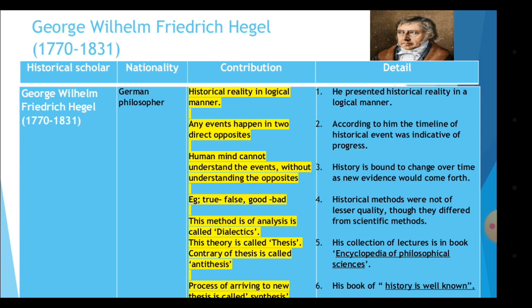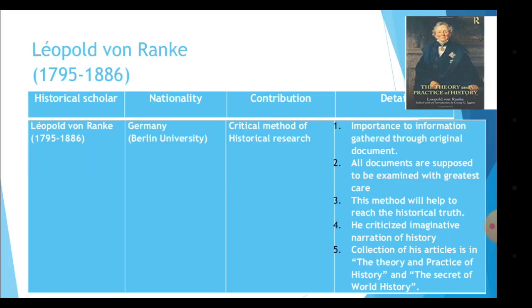His collection of lectures is in the book Encyclopedia of Philosophical Sciences. This is a book where he preserved all his lecture notes. His book of history is well known. This book, Encyclopedia of Philosophical Sciences, has been used for writing historiography. Coming to the next historiographer, that is Leopold von Ranke, 1795 to 1886. He was a German nationalist.